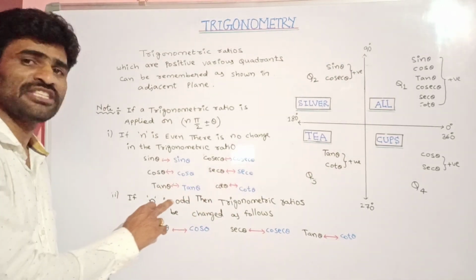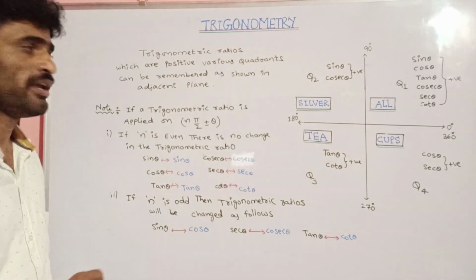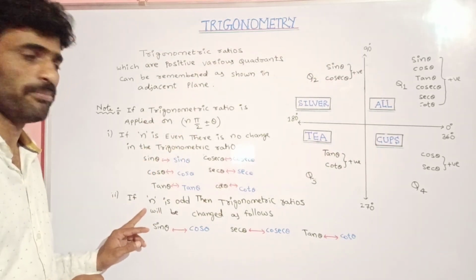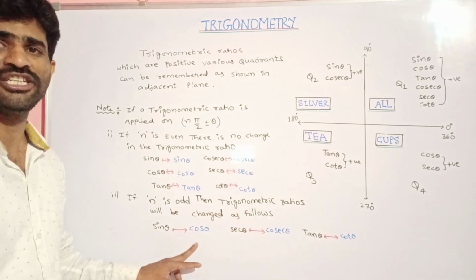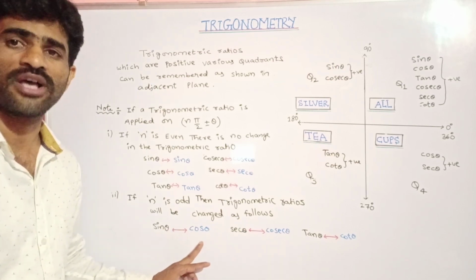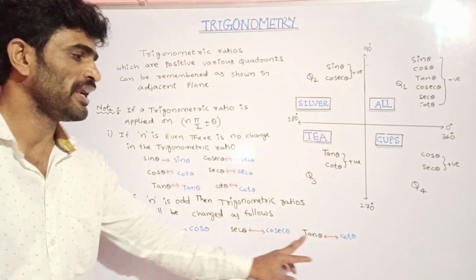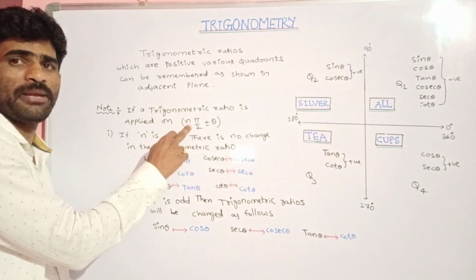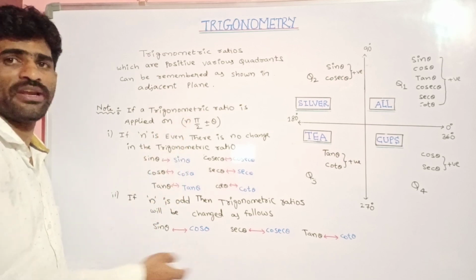Next case, if n is odd, that is, if the multiple of pi by 2 is an odd number, then the trigonometric ratio will be changed as follows. Sin theta will be changed into cos theta, cos theta will be changed into sin theta, secant theta will be changed into cosecant theta, tan theta will be changed into cot theta. So you need to see whether this n value is an even number or an odd number. If it is even, the ratio will not be changed. If it is odd, the ratio will be changed.